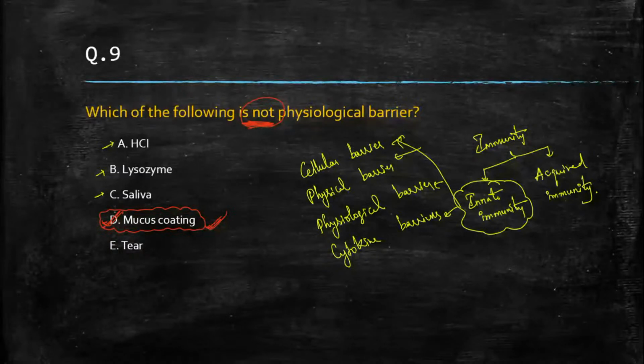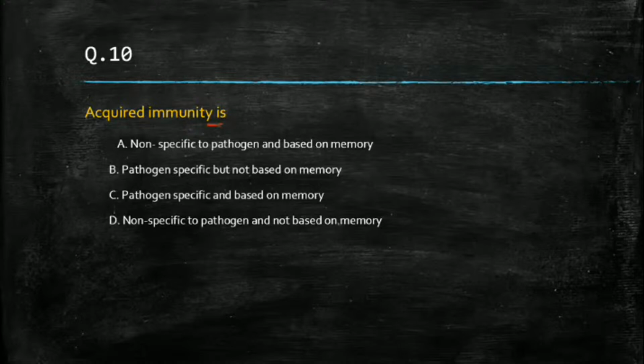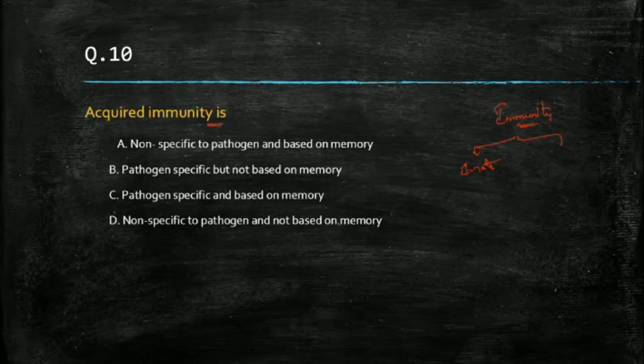Chalo. Next question is, acquired immunity is. What is acquired immunity? Again, we can divide immunity into two types. I said one is your innate and second one is what? Second one is acquired.